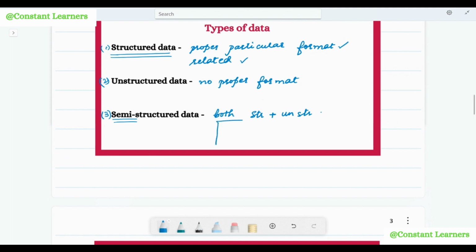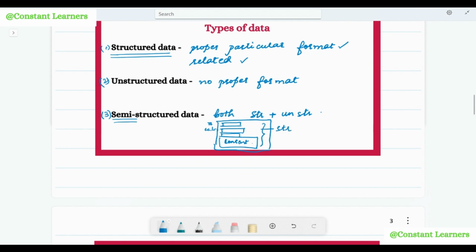Emails, we all have sent emails, right? What happens in an email? At the top we have the column for the recipient's email id, that is To, right? Then we have the cc or bcc, right? We can add the other recipients' emails as well. Then we have the column for subject, and then we have the final content of the email, right? So this structure here is actually structured data.